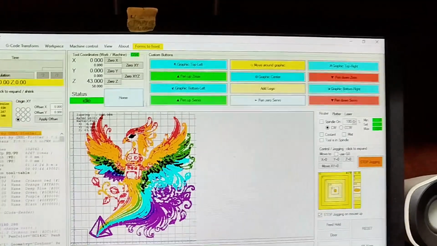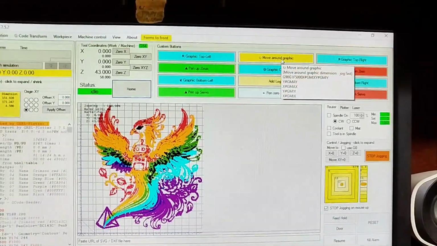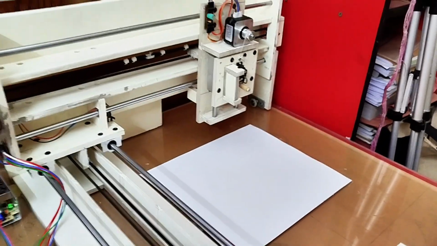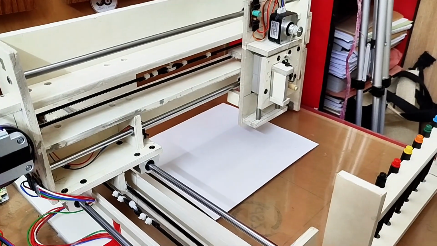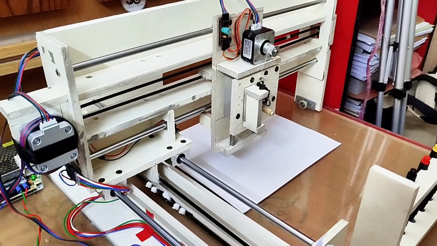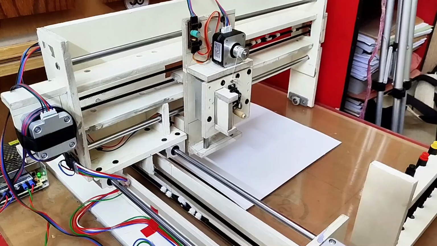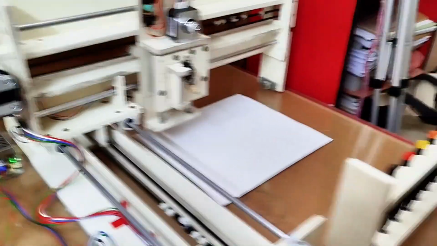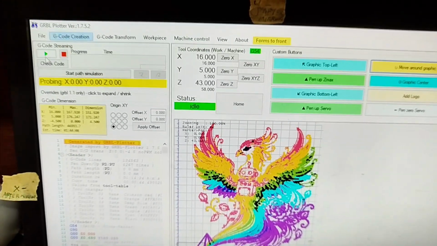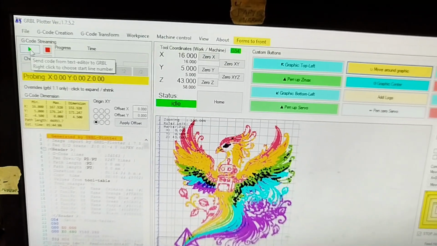Now there is an option called move around the graphics. Click this and the header will move around the printing area. So this way you can properly place the paper. So this is our border for the image, and I have placed all the 8 necessary pens. Now I will just click start streaming. Enjoy.